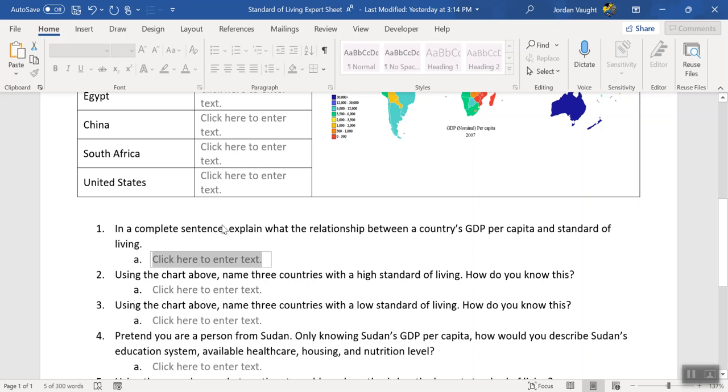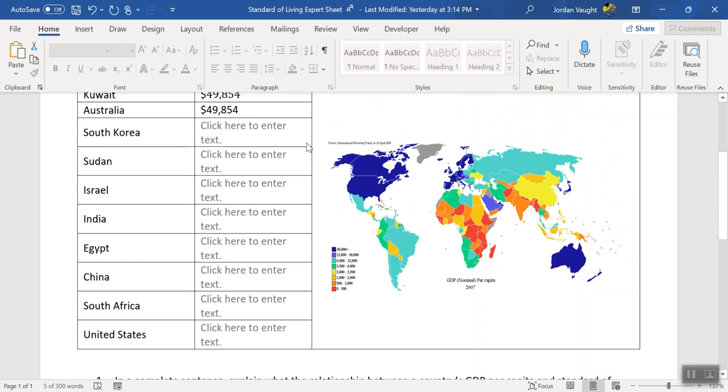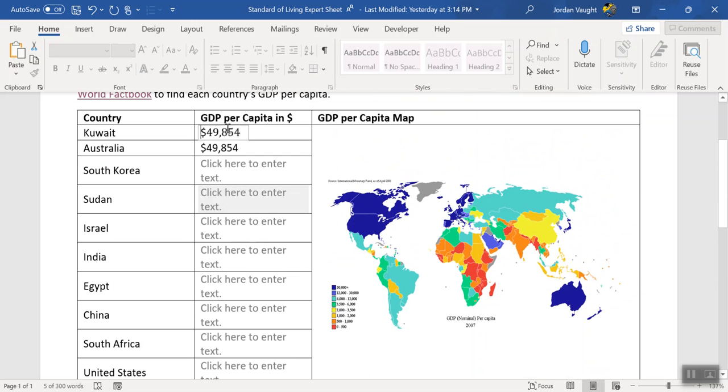In a complete sentence, yes, this needs to be in a complete sentence, explain the relationship between GDP per capita and standard of living. We've been talking about standard of living, so you're looking at these. What does this number have to do with standard of living? Look at the blue countries. If we live in America, which we do, we consider our standard of living to be very good. Why is that compared to somewhere like, let's say, Africa here?